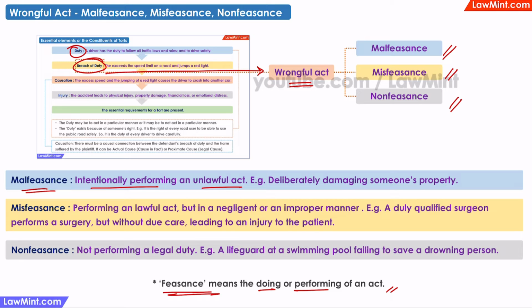For example, it is everybody's duty to respect other people's property. Deliberately or intentionally acting in a way to damage somebody else's property is malfeasance. Misfeasance is where a person performs a lawful act, but performs it in a negligent or an improper manner, thereby causing some damage or injury. For example, a surgeon is duly authorized to perform surgeries. But if he does not follow proper procedures and causes injury to the patient due to negligence, it is misfeasance.